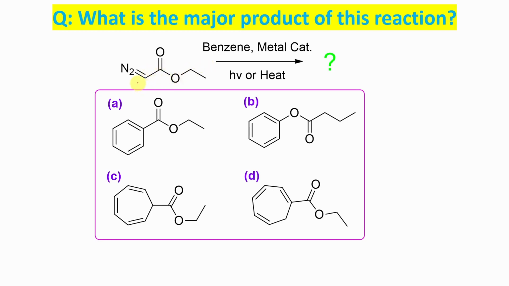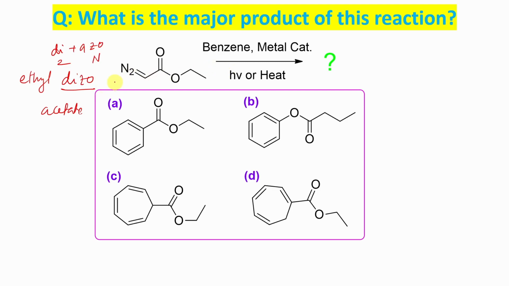Now the question: this reagent, what is its name? Its name is ethyl diazoacetate. It is actually an ester. Ester means this part is a carboxylic acid ester, an ethyl ester, so that's why ethyl diazoacetate. Why diazo? Because of two nitrogens. Remember, students, diazo means di plus azo. Azo means nitrogen, di means two. So two nitrogen atoms, so diazo.